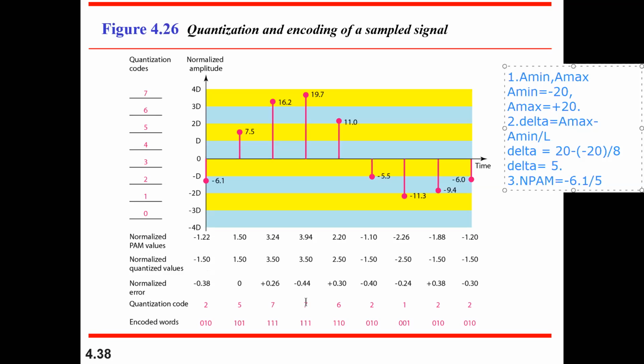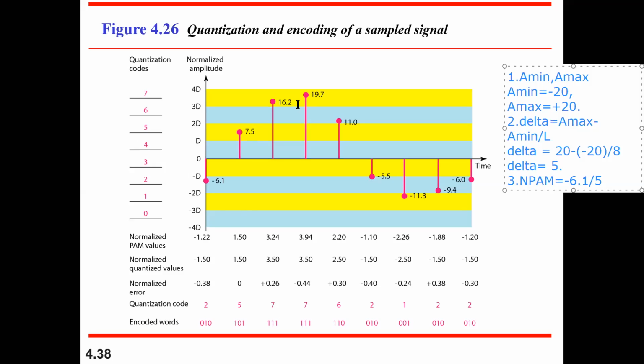Understanding it? Next is very important. We have an error in terms of decimal points, right? What is this particular number? This number will be nothing but the level number. So your 6.1 is lying at which particular level? That is nothing but your second level. 0, 1, 2, 3, 4, 7 levels you have identified, right? So that level number will be identified here. This particular 7.5 is at the fifth level. The next point is 16.2. 16.2 is at the seventh level.